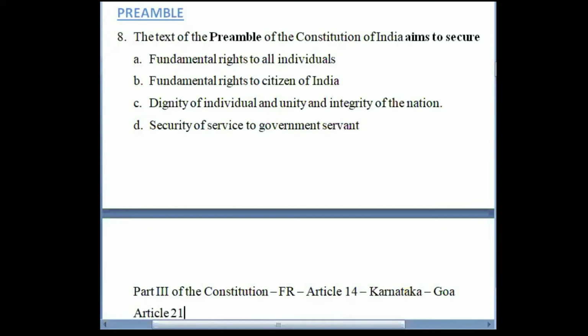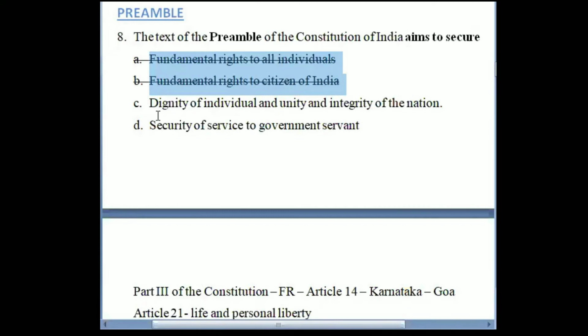Article 21 is also available both to foreigners as well as Indian nationals regarding life and personal liberty. These rights are available both to citizens of India as well as foreigners. So now the question is the text of Preamble to Constitution of India. Is Preamble to Constitution of India providing any fundamental rights to anyone? It is not providing. So these two options are not correct. It is not providing fundamental rights to individuals, neither is it providing fundamental rights to citizens of India.